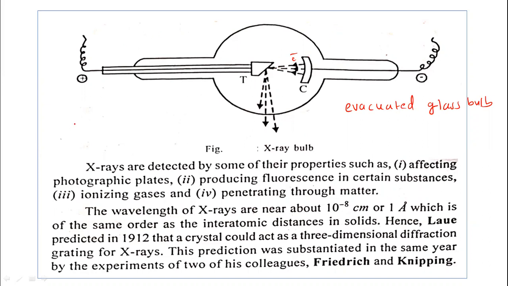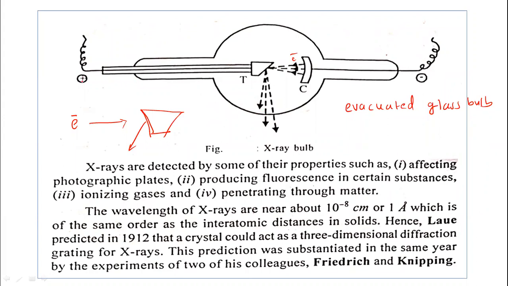When these electrons are accelerated towards the anti-cathode, internal rearrangement of the electrons takes place, and that's why X-ray photons are emitted from it. In this way there is production of X-rays.